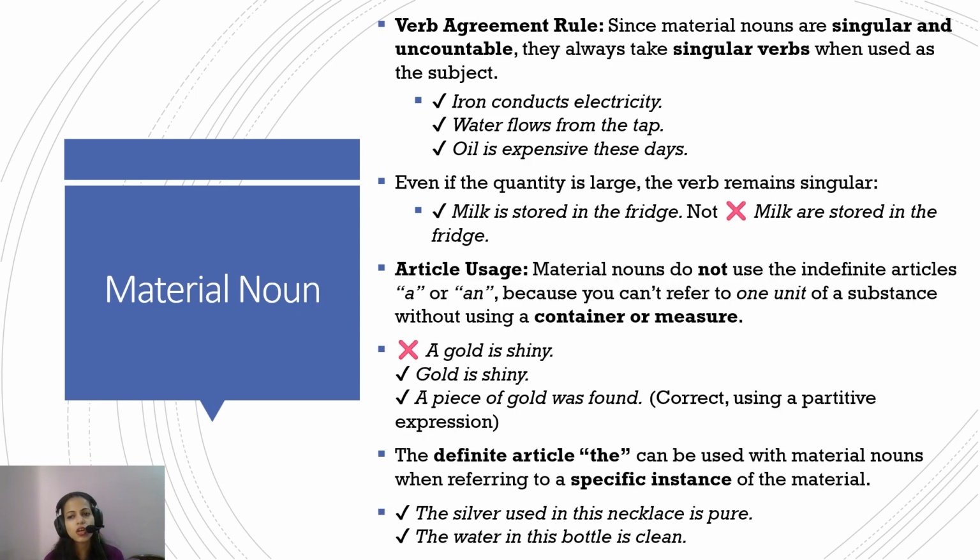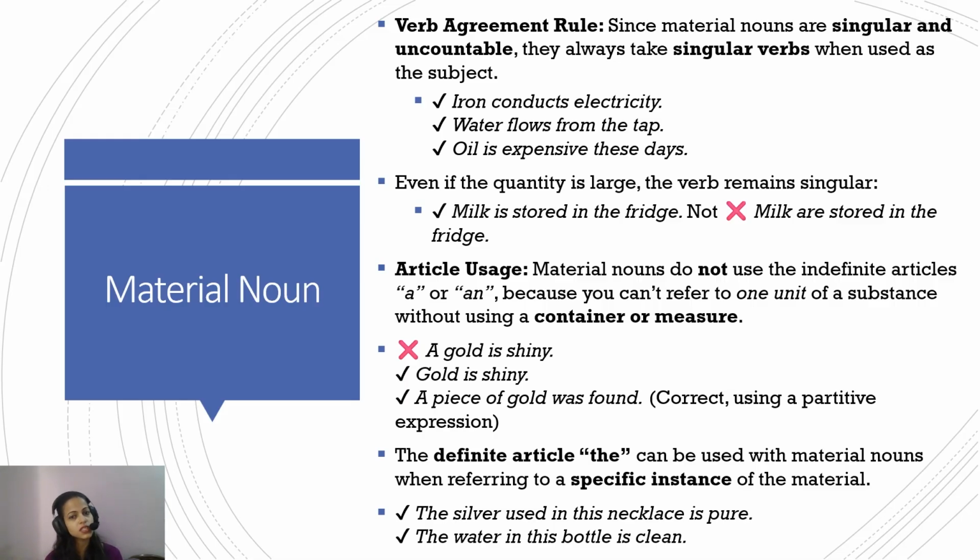Now, since material nouns are singular and uncountable, they take singular verbs. Like I said, when used as the subject: iron conducts electricity, water flows from the tap, oil is expensive these days. So, it's fairly simple. Even if the quantity is large, the verb remains singular. The milk is stored in the fridge, and not milk are stored in the fridge. It doesn't matter if the milk is a lot.